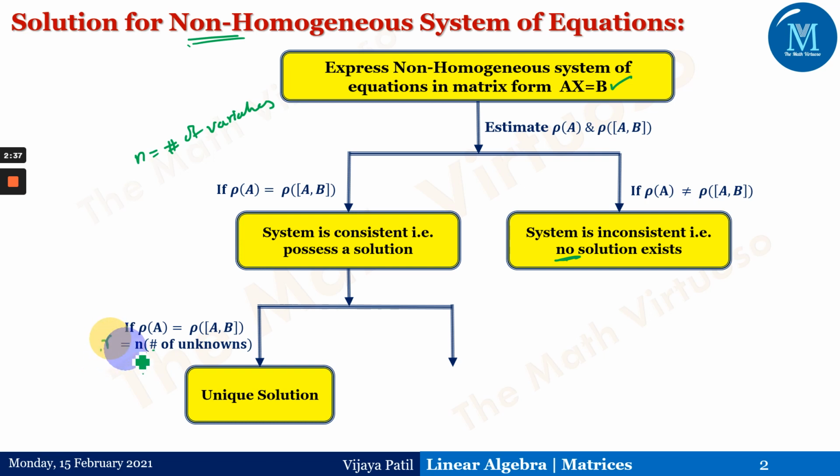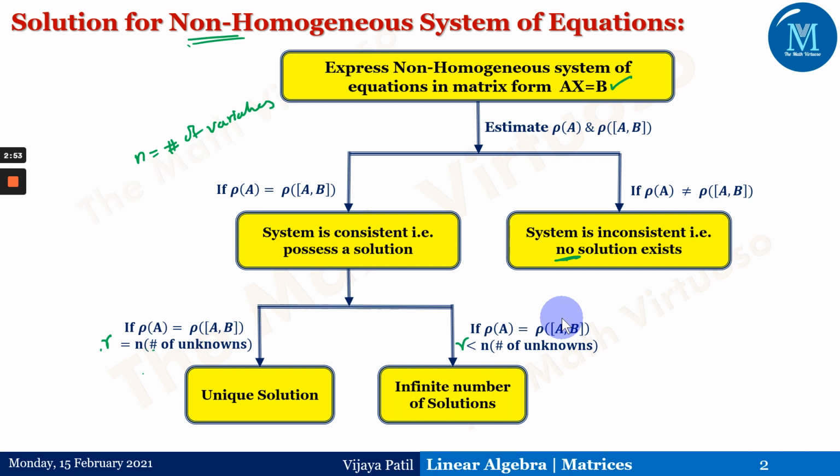That means r equals n will arise. Another case is if the rank of A is equal to the rank of [A, B], but this rank r is less than n, the number of unknowns. At that time, infinitely many solutions will exist for this non-homogeneous system of linear equations. So this is a flow chart which I wanted to use to simplify things. That is the reason it has been done in this way.